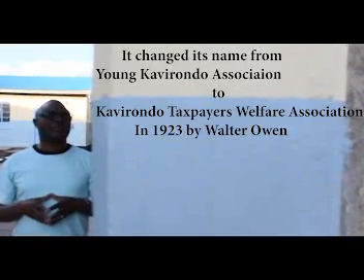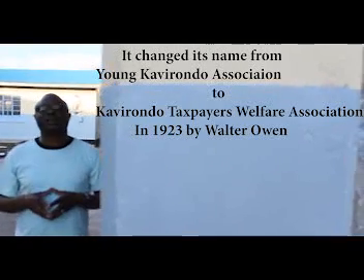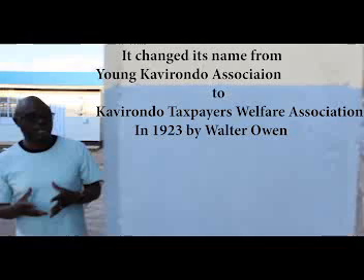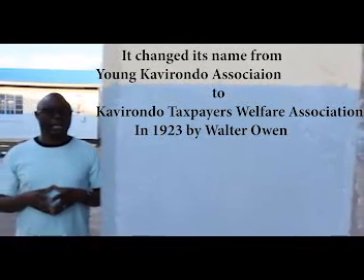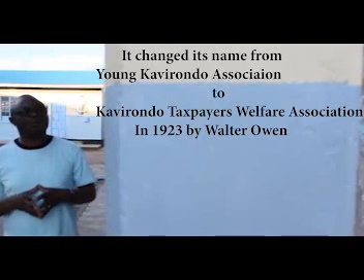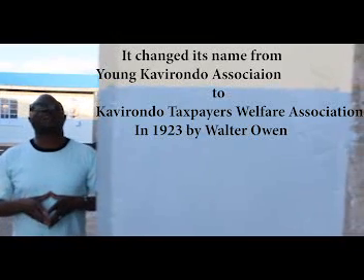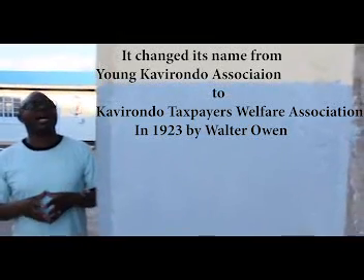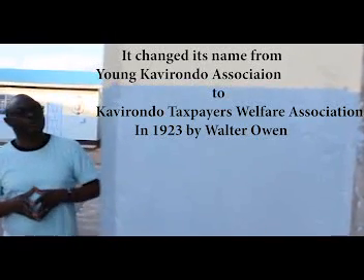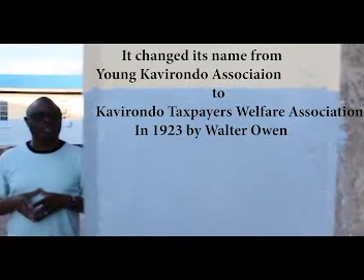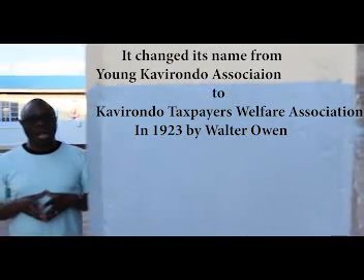Now, in 1923, Archdeacon Walter Owen, a missionary stationed at Maseno, changed the association's name to Kavirondo Taxpayers Welfare Association from Young Kavirondo Association. And I want you, my dear people, to get this clear, that Kavirondo Taxpayers Welfare Association started as a Young Kavirondo Association in 1922, but changed its name to Kavirondo Taxpayers Welfare Association, KTWA, in 1923 by Archdeacon Walter Owen.